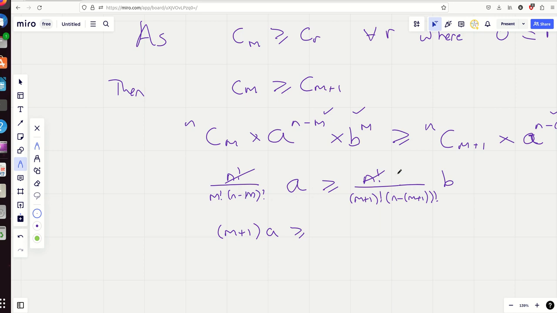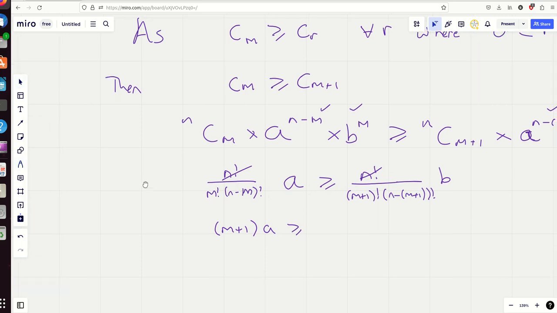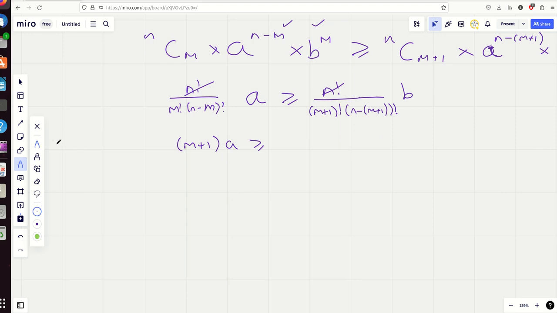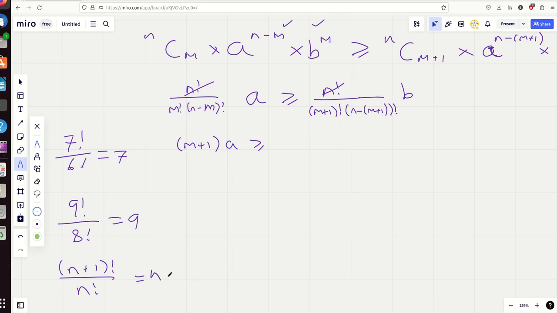And I'm going to times this onto this side, yeah? Oh, I hope you're happy with me just saying n plus 1 factorial. In general, 7 factorial over 6 factorial, that's obviously 7. 9 factorial over 8 factorial, that's obviously 9, for the way factorials work. I hope you can be convinced of that. And in general, m plus 1 factorial over m factorial is just m plus 1. Yeah. So that's the idea I'm using there.